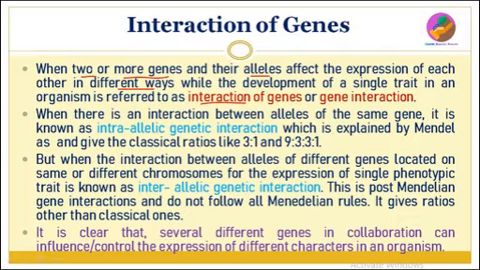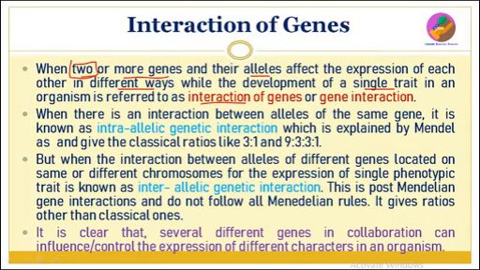When two genes or more genes and their alleles, suppose any one gene and its alleles, or two genes and their different alleles, they affect the expression of each other in different ways. There are different ways, differently they will interact with each other while the development of a single trait.